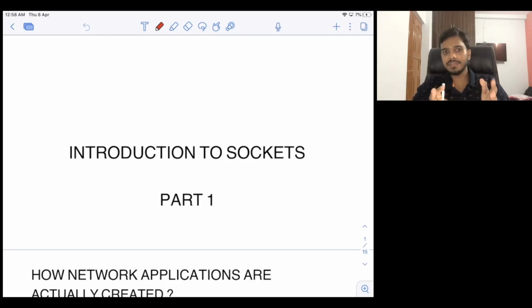Now I have divided the socket programming into 3 parts. This is part 1, where I will just give you an introduction of what sockets are and why they are needed. In the second part of socket programming, I will discuss socket programming with the help of the UDP protocol. And in the third part, I will discuss socket programming with the help of the TCP protocol.